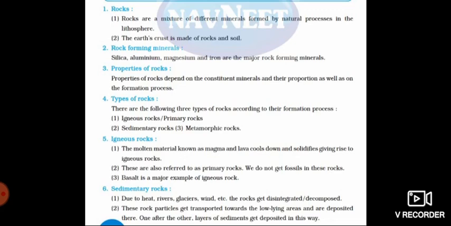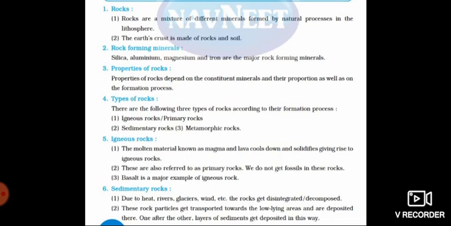So can you recall? Yes, the first one, that is igneous rocks. It is also called as primary rocks. Second, sedimentary rocks, and third, metamorphic rocks. Okay, so now let's first revise about igneous rock. So see children, it is the primary rock.